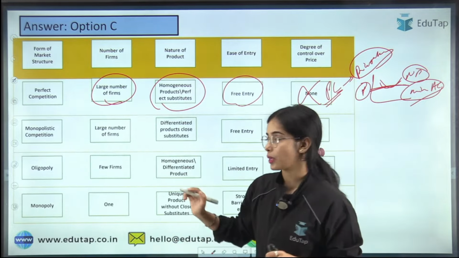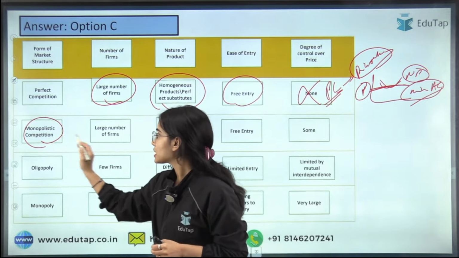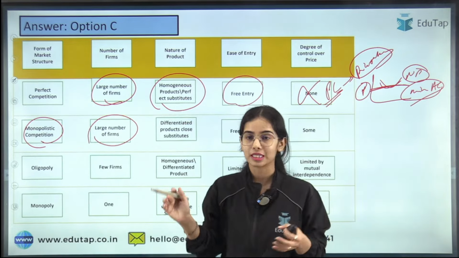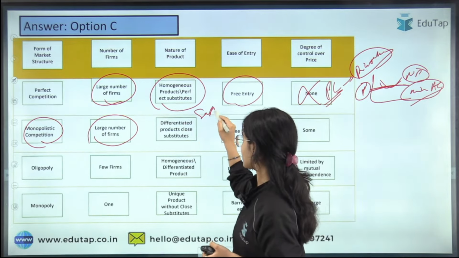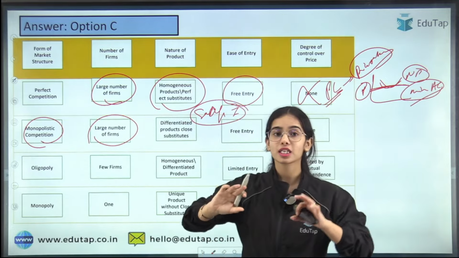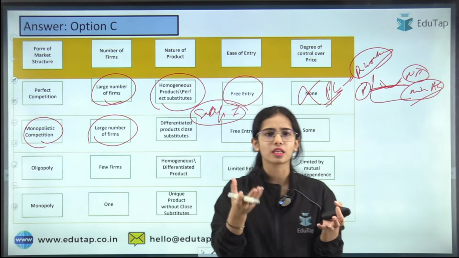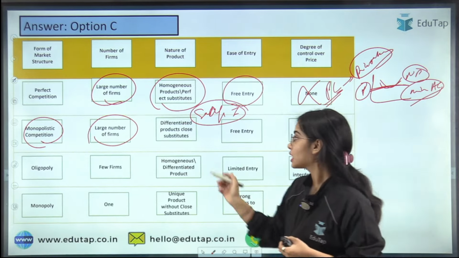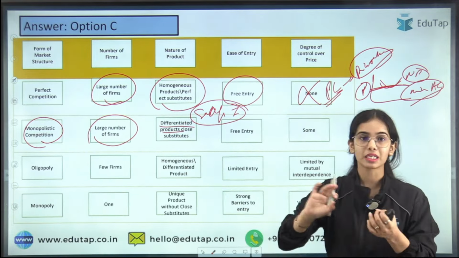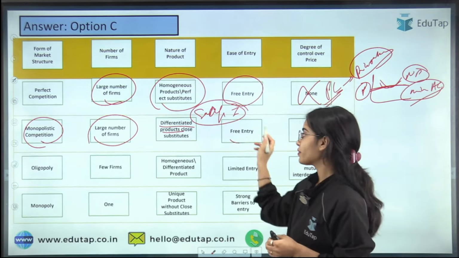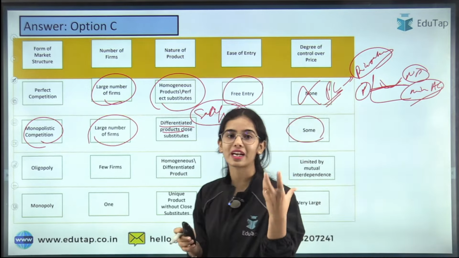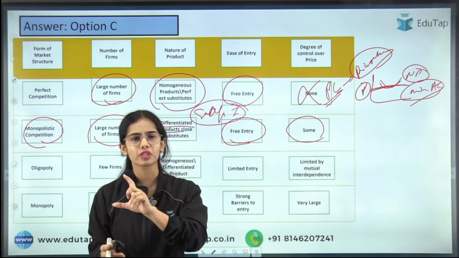Okay. Monopolistic competition. This is the competition where there are a large number of firms, but they are selling differentiated products, like the soap industry, in which there are many soap brands, Lux, Santoor and such. Large number of sellers and buyers, selling differentiated products that are close substitutes. Free entry and exit, and they have some control over their price because they do advertisements and have some differentiation of the product.